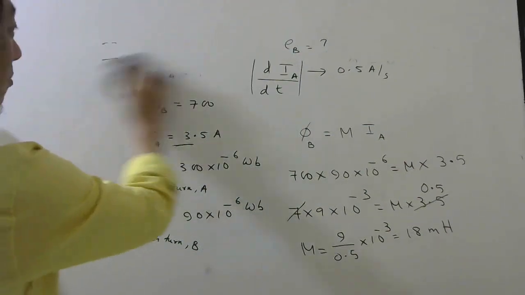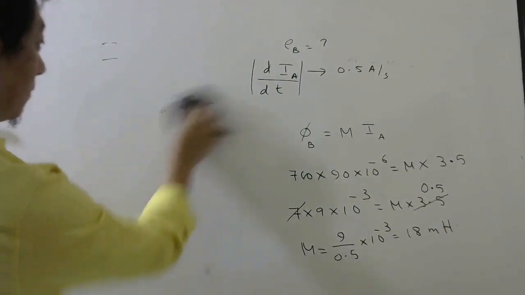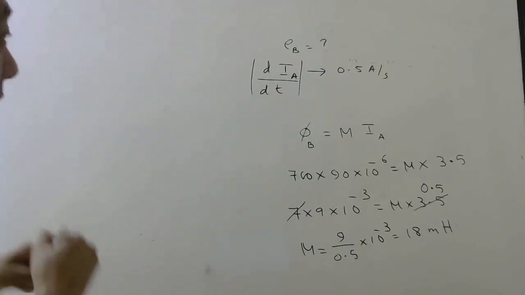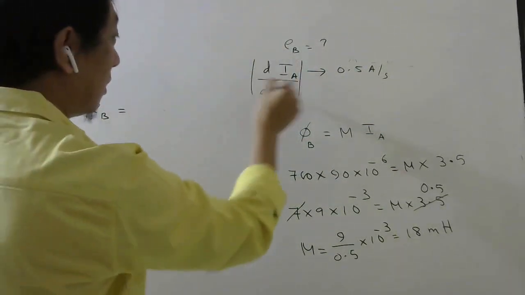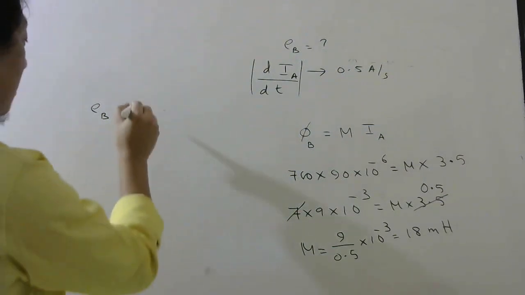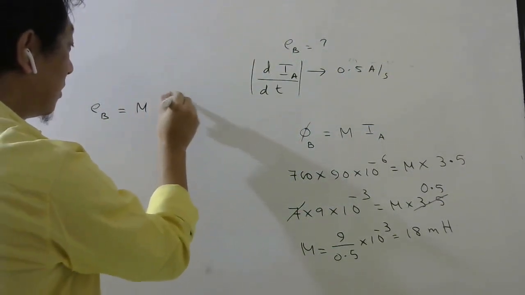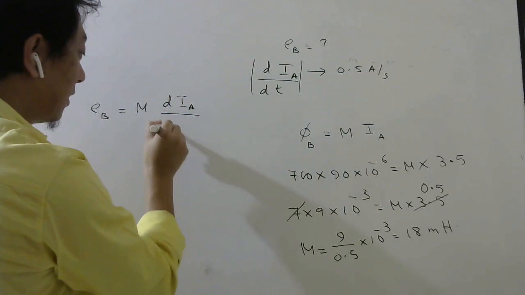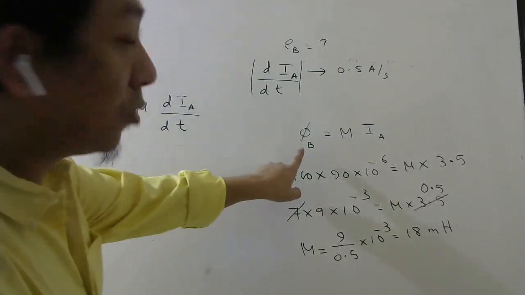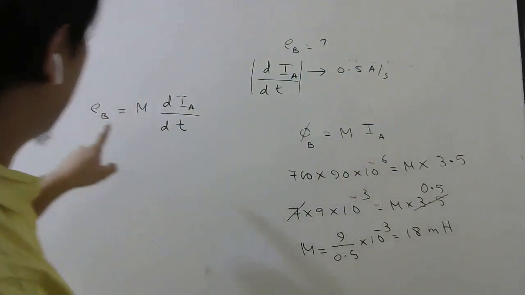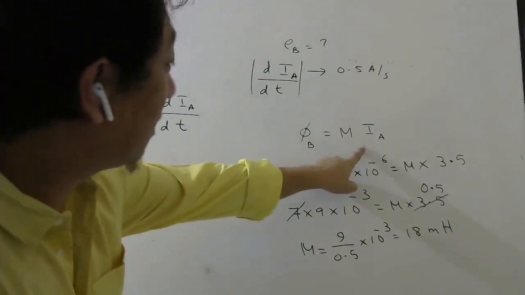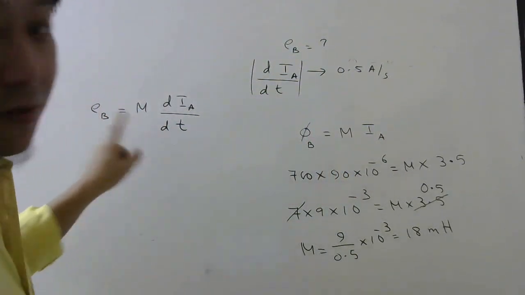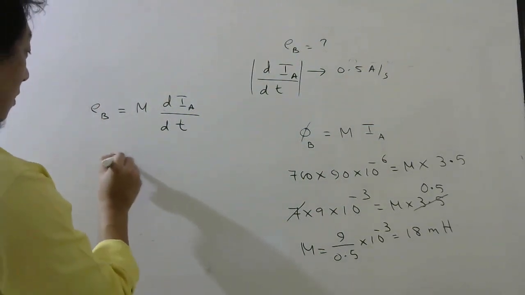Once we have found the mutual inductance, to find EMF in the coil B, when current in coil A changes, I can write mutual inductance into dIA by dt. See, this is the relation between flux and current. This is the relation between EMF and rate of change of current. Take d by dt both sides, you will get this formula in magnitude.